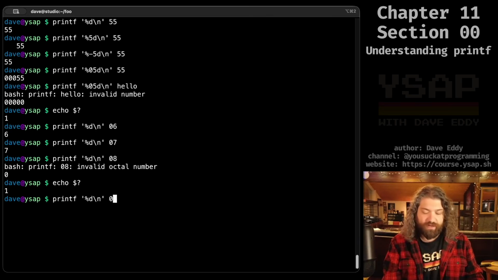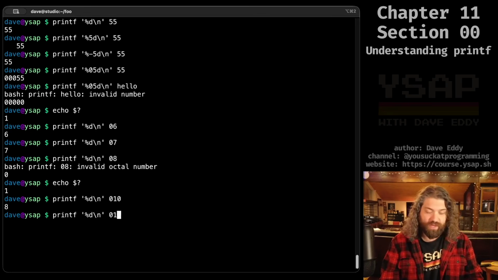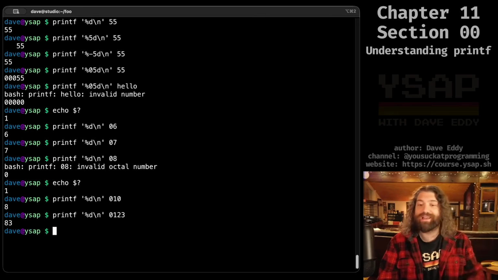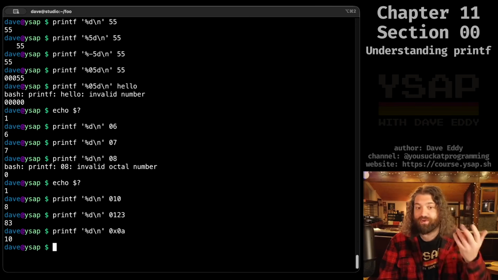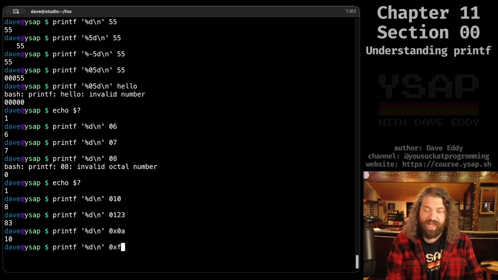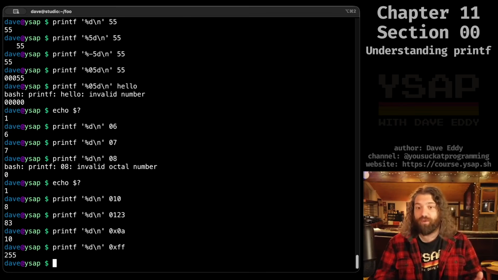So of course, with the leading 0, we can format octal and it will turn it into the number representation. So you can do it like this and it will convert it to whatever that is in octal, which is so nice. The other thing you can do, which is really cool, is hex. I could give it 0A in hex and it prints 10, because that's what 0A is. I can give it FF and it will print 255. So you can use this to format your numbers.